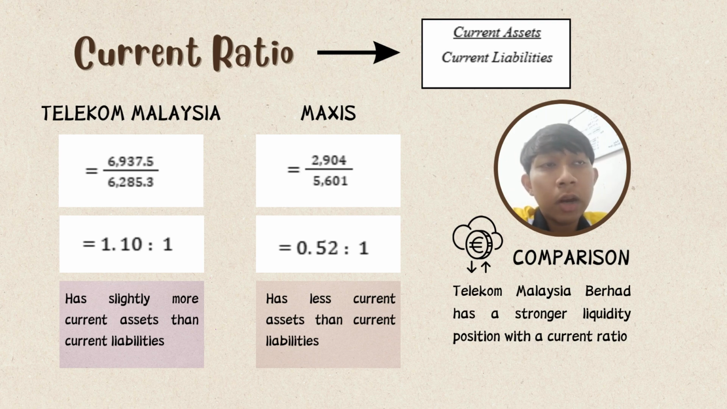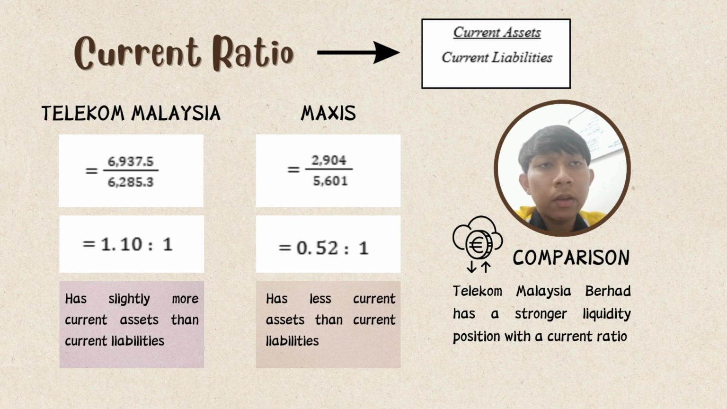So the formula for current ratio is current assets over current liabilities. For Telekom Malaysia, after we calculate the current assets and the current liabilities, we get 1.10 ratio 1. And for Maxis, we get 0.52 ratio 1.